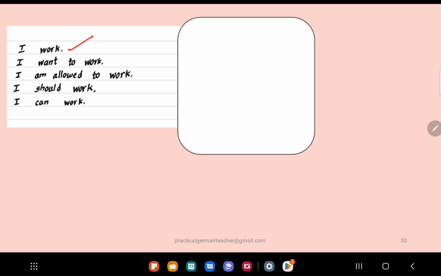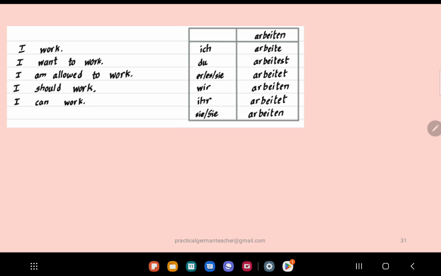I work, it's obvious. So it will be ich arbeite. Then I want to work. Here you will use the modal verb wollen, conjugated for I, which will be will. Then I am allowed to work, again permission. So here you will use the modal verb dürfen. Conjugated for I it will be darf. Then should, so soll, can will be kann. Let's look at the answers.